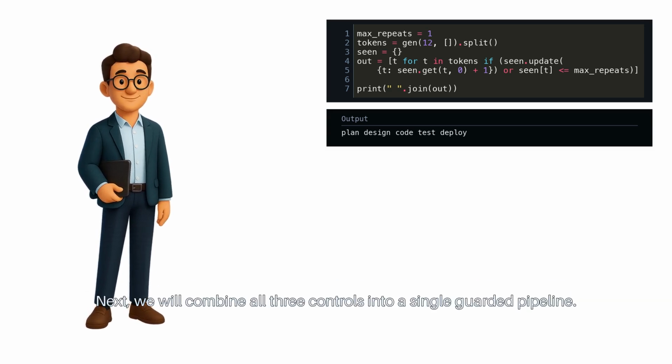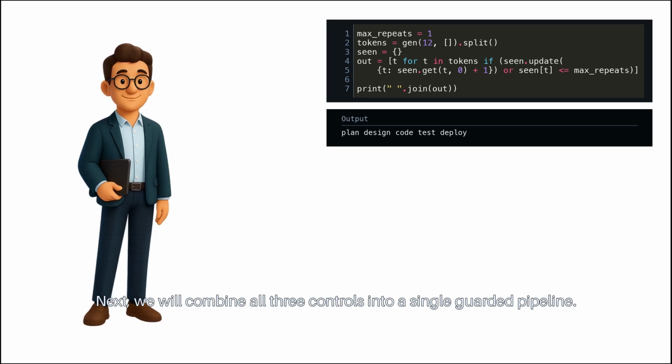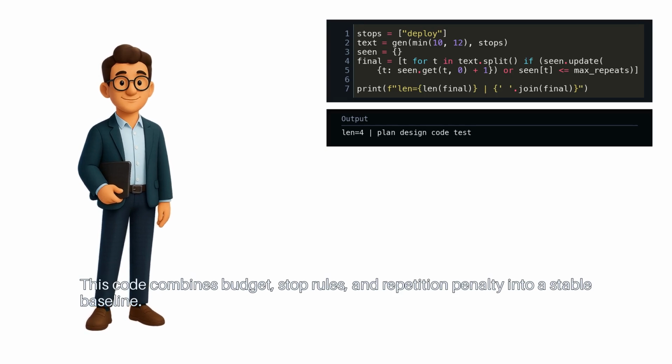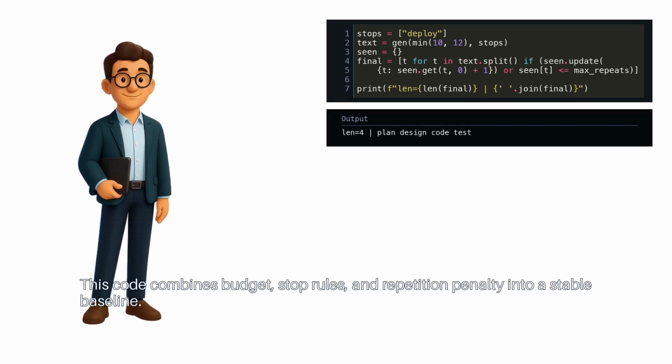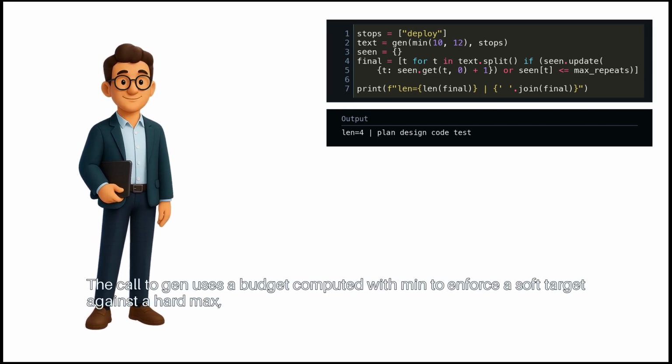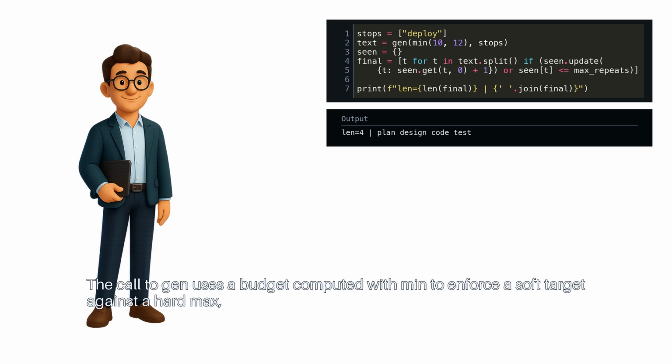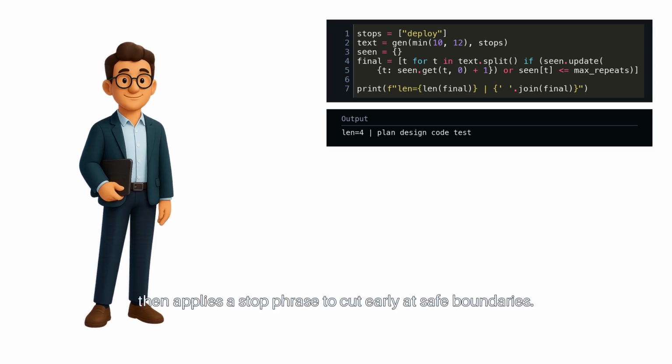Next, we will combine all three controls into a single guarded pipeline. This code combines budget, stop rules, and repetition penalty into a stable baseline. The call to gen uses a budget computed with min to enforce a soft target against a hard max, then applies a stop phrase to cut early at safe boundaries.